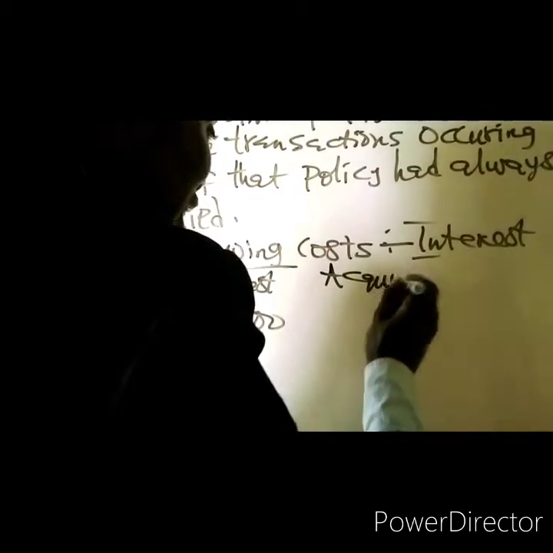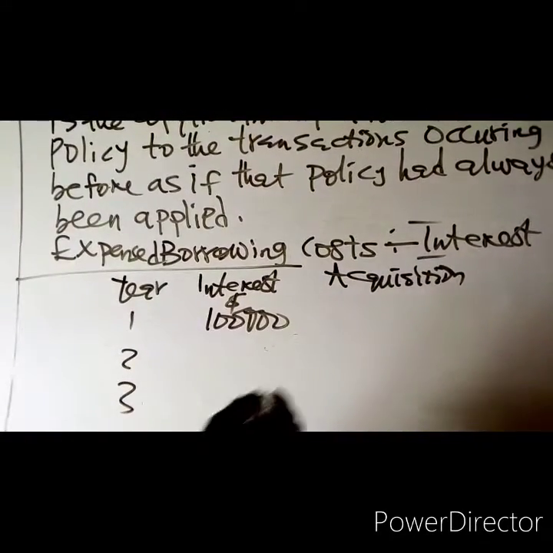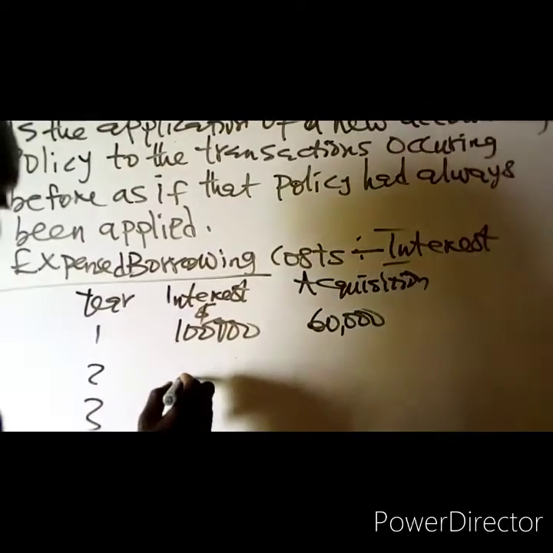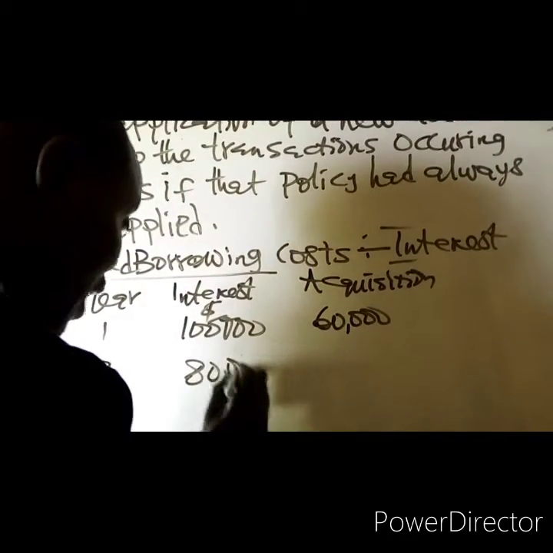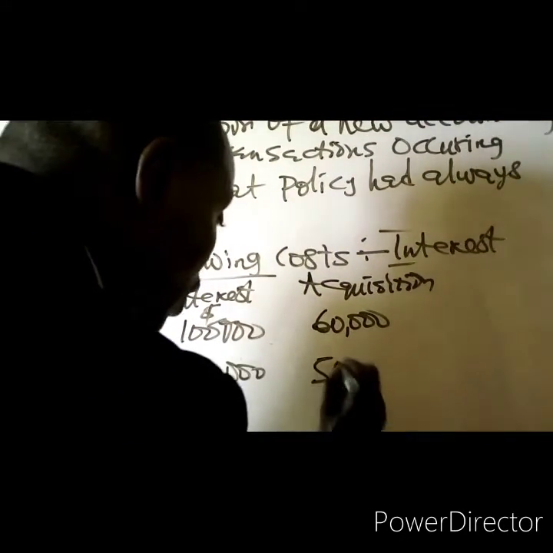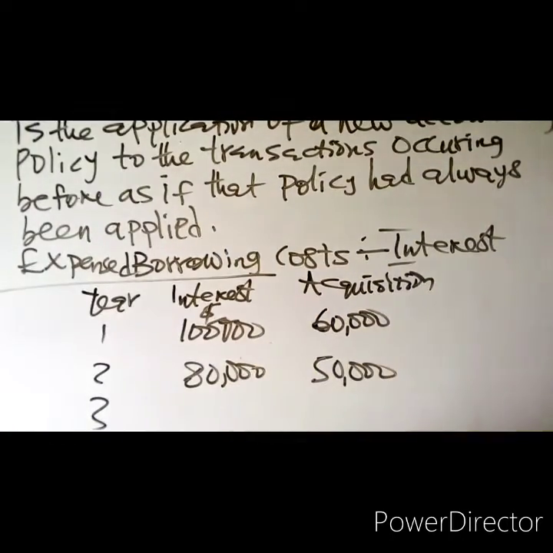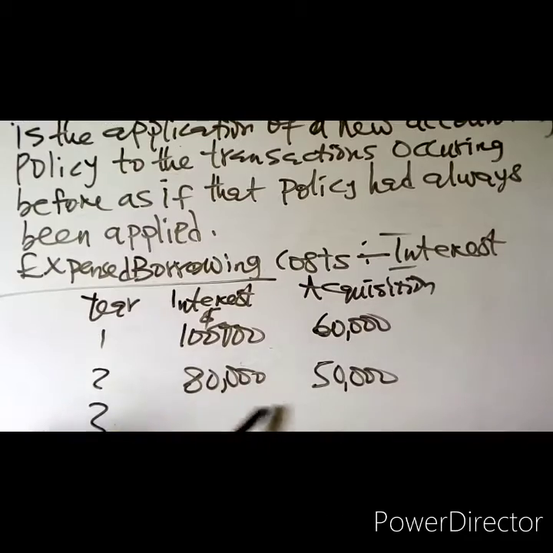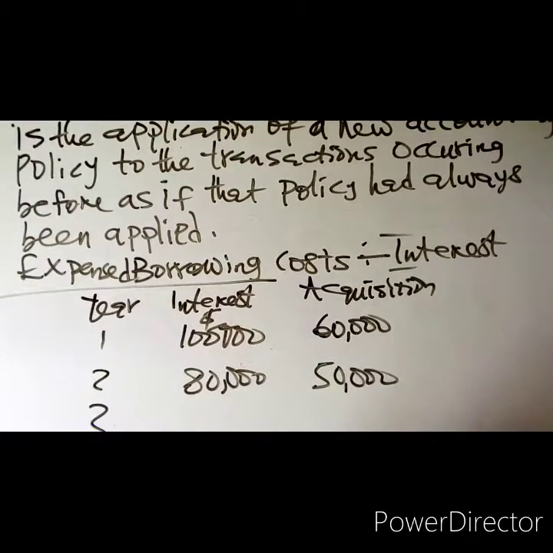Out of this interest, there is a portion that relates to the acquisition of an asset. The portion of interest that relates to acquisition of the asset is 60,000. In year 2, interest expense is 80,000, out of which 50,000 relates to the acquisition of an asset. But in year 3, they now want to follow the requirement in IAS 23, borrowing costs.